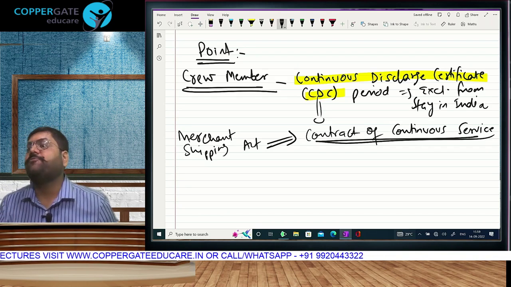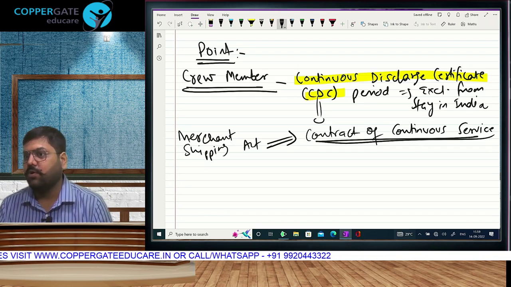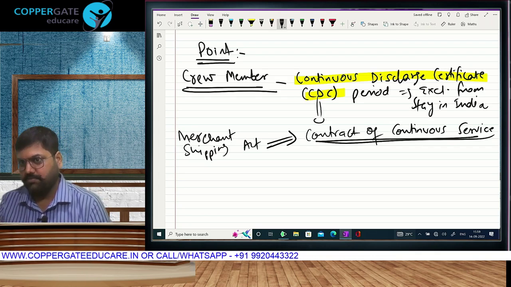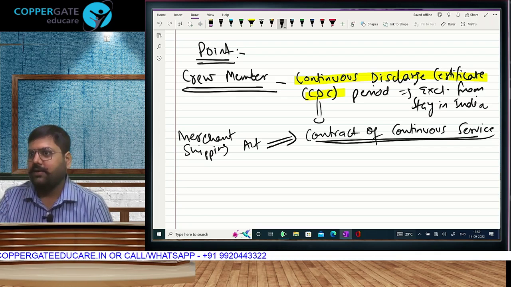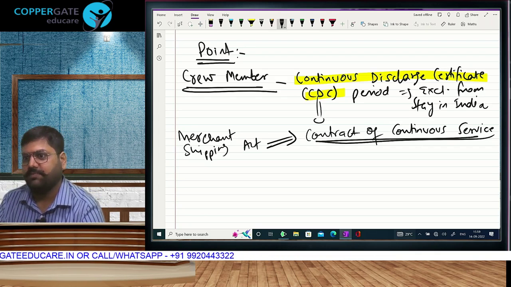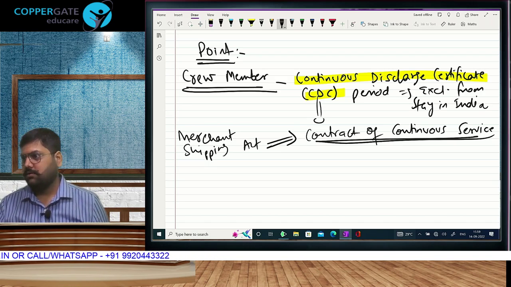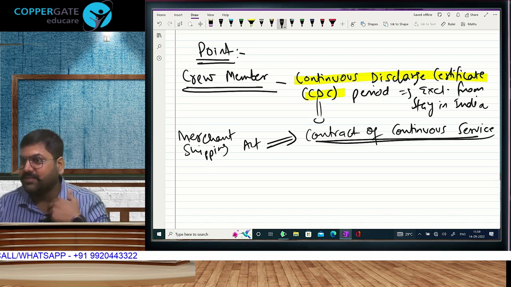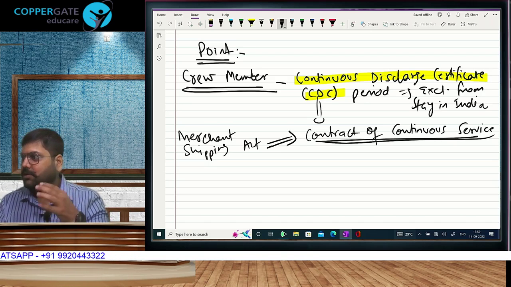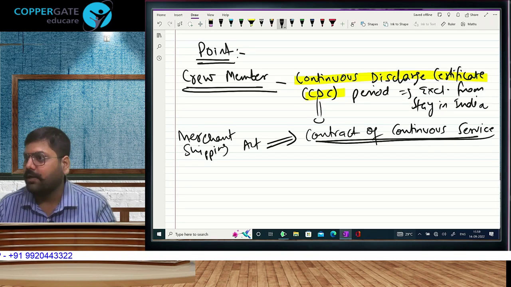Ship came back on the 15th, but CDC is still going on. The number of days we put in the agreement and the number of days for which the ship goes out will be different. Some ships take longer time than planned. That is why we keep that buffer, that contingency, extra period. Some ships come before time.